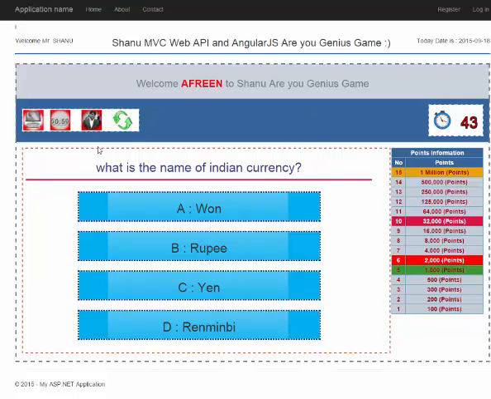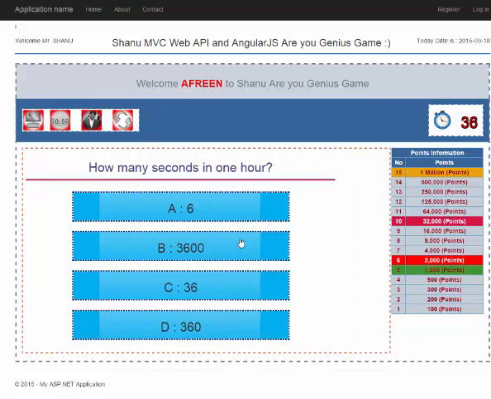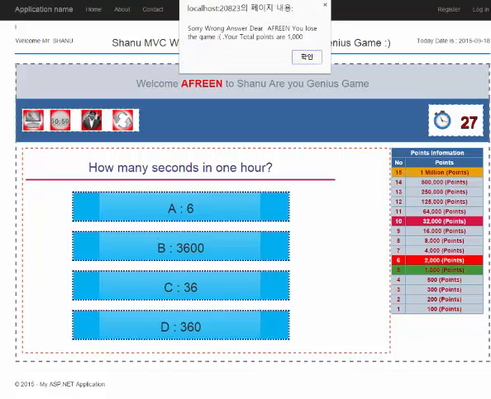Okay. And the next lifeline we have is change question. So this is the current question, and I don't know the answer. I will use change question, and it will display another question. Here we can see it will remain at the same 6th question. So if I click the answer, okay, and it displays "Sorry, wrong answer," and you are getting only 1000 points because we are in the 6th question. Also we are next to the safe zone, so we will be carrying our last 5th question answer as 1000 points.